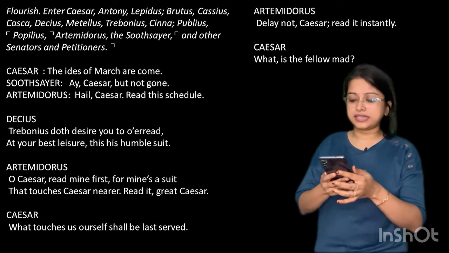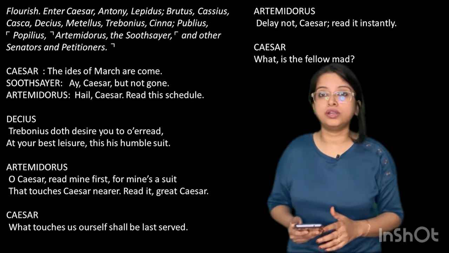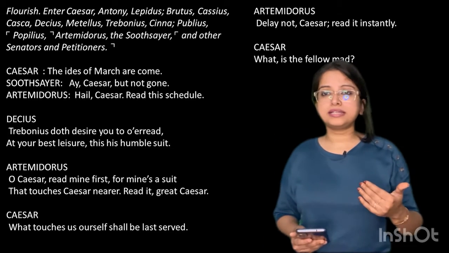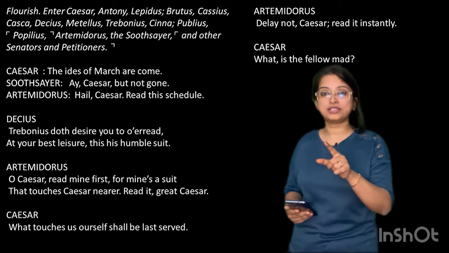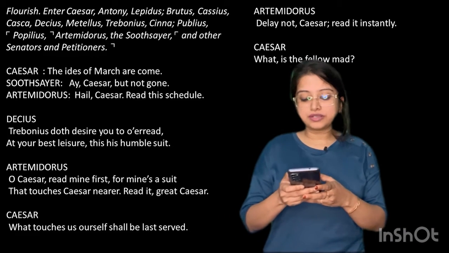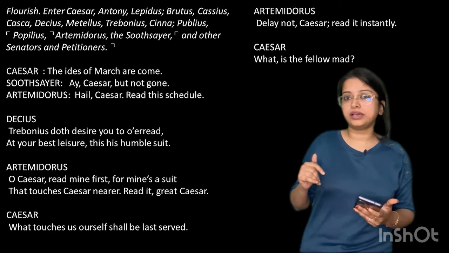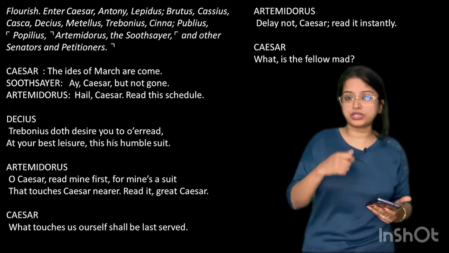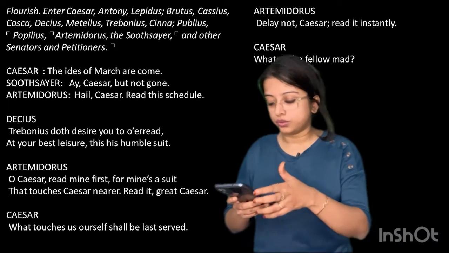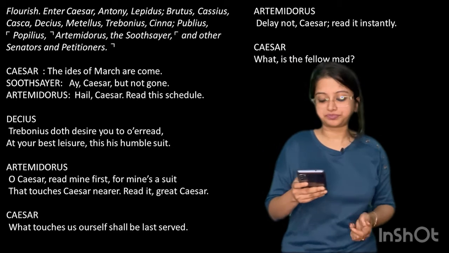The soothsayer says, "Ay, Caesar, but not gone." This can be a question: what is the context of this? The soothsayer says that of course it has come, but it has not gone yet, it hasn't passed yet. Artemidorus is also waiting. Remember, he talked to Calpurnia and to Portia, and he wanted to give the letter to Caesar. So he says, "Hail Caesar, read this schedule." Schedule means read this letter.